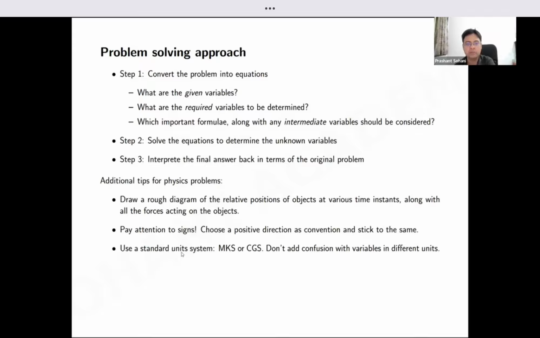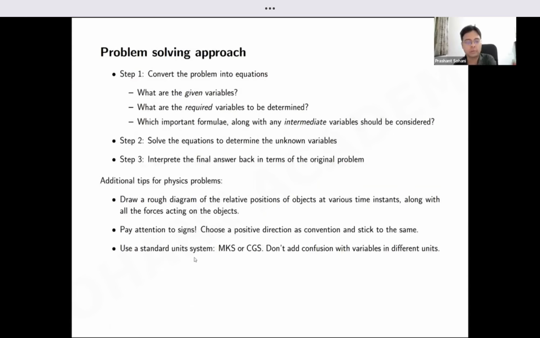Another important thing is making sure you choose the right sign, positive or negative, for each quantity. You should not get confused and label the signs the wrong way. Maybe an object is moving to the right, but the force acting on it is to the left. Many such confusing things can mislead you if you don't have a standard convention. So we'll see examples of how you should be very systematic and avoid these kinds of mistakes.